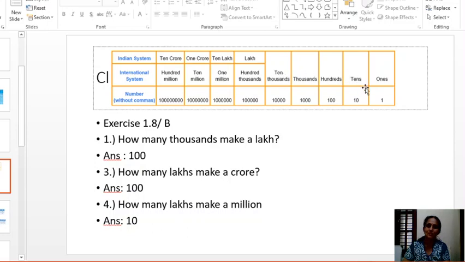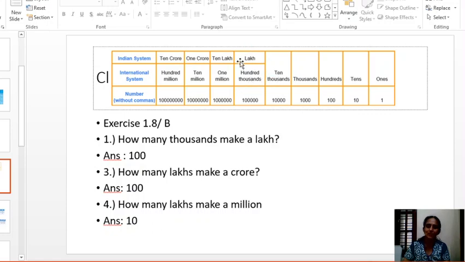10 times means what? 10 into 1. Here it is 1. Tens place is 10 into 1, right? Hundreds place, the value is 10 into 10, it will get 100. Thousands place, listen carefully, is 10 into 100, and 10 into 100 is 1000, right? Like that, how many thousands make a lakh?